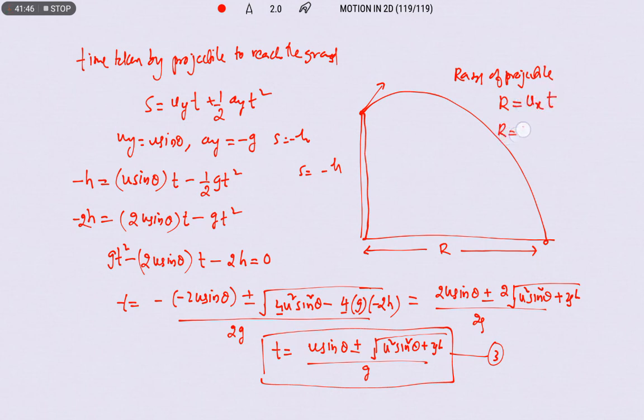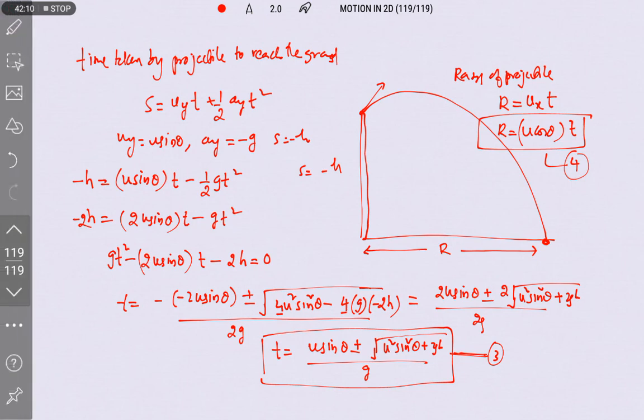So what is the horizontal velocity? u cos theta, and substitute this time taken in this expression. You are going to get the distance from the foot of the tower to where the particle strikes the ground.